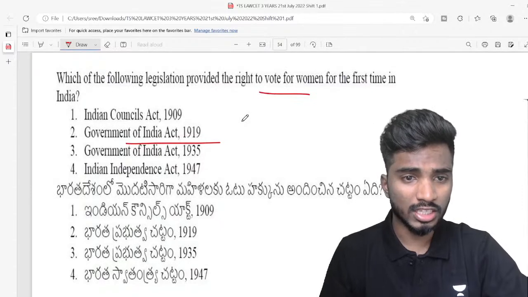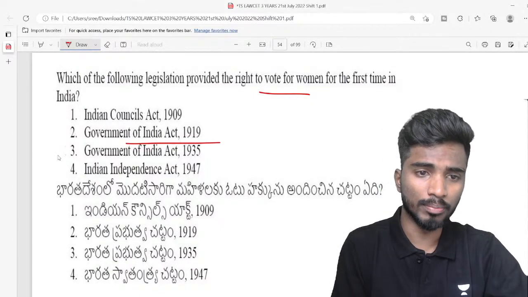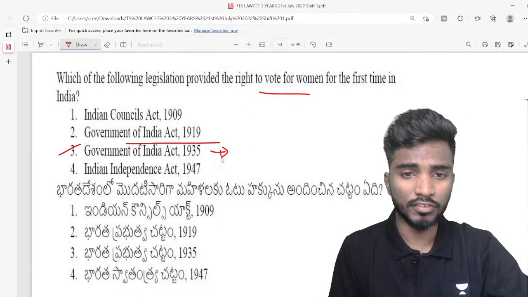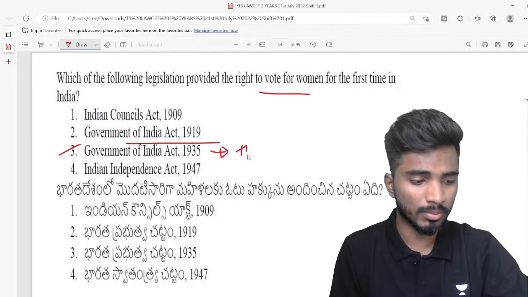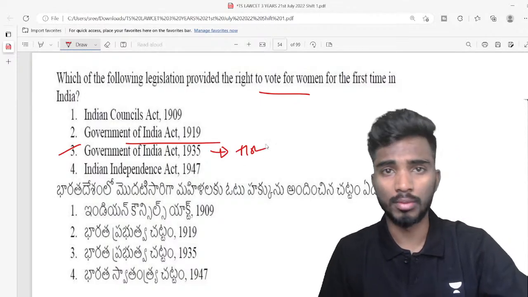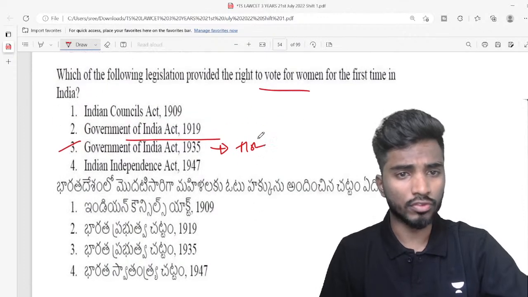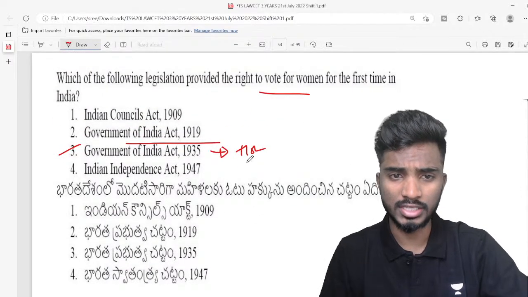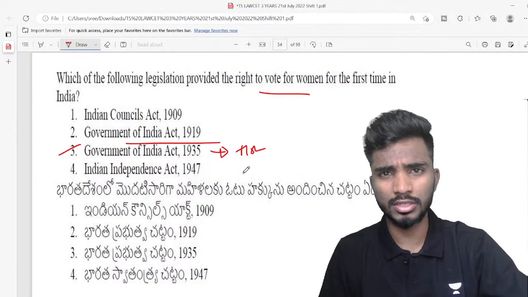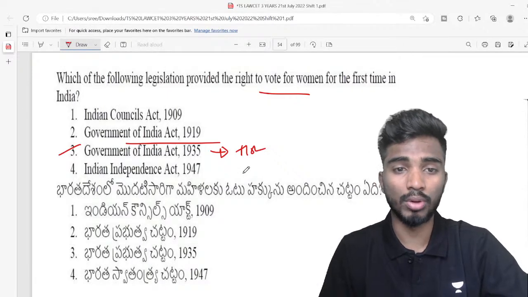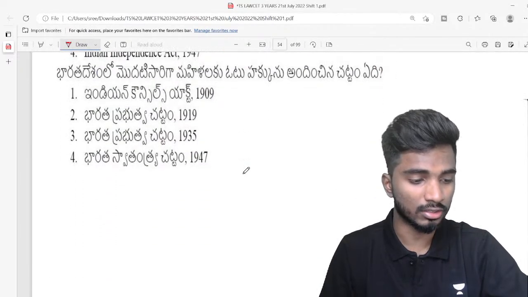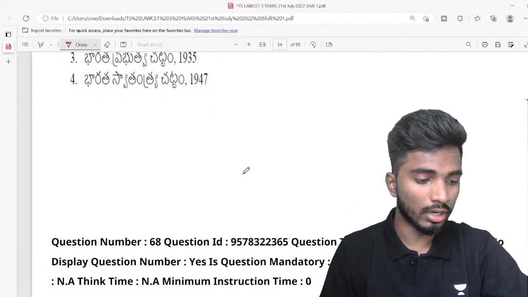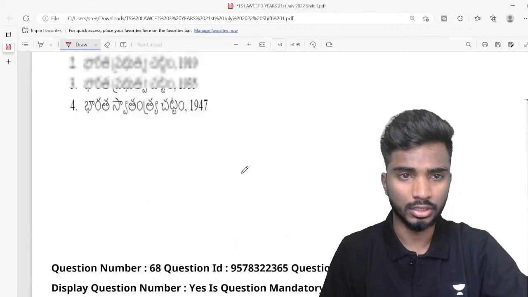So of the remaining acts, some are important, like for example, the Government of India Act 1935, which is very, very important. I will discuss it when I'm talking about the historical background of the Indian Constitution. And of course, we'll also talk about the Indian Independence Act as well. The Indian Councils Act is relatively important, but not as important as the Government of India Act 1935. Very good, Nayak, very good, Uma, excellent.